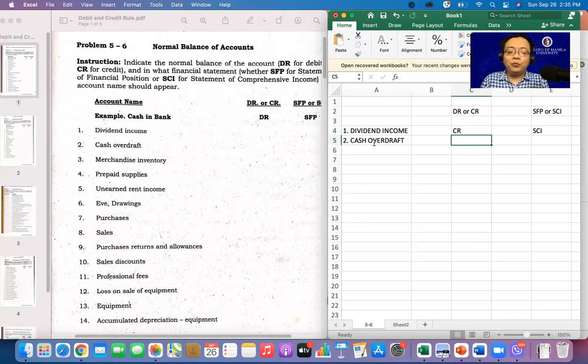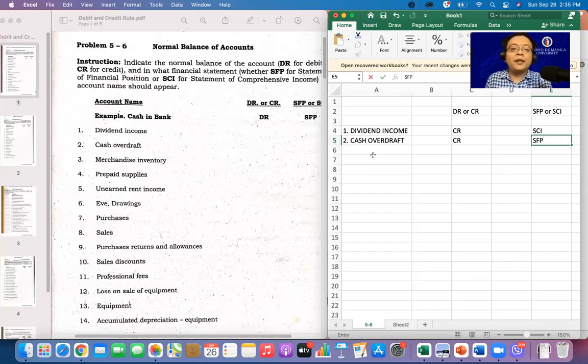It is a liability on your part because you will pay or you will fund your overdraft. So normal balance of a liability is credit. Of course, it is part of your statement of financial position.